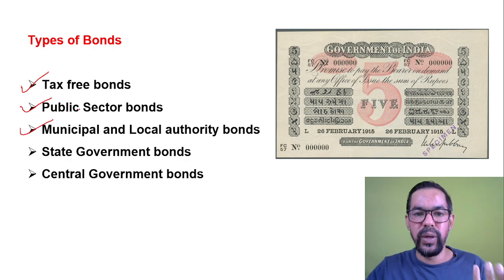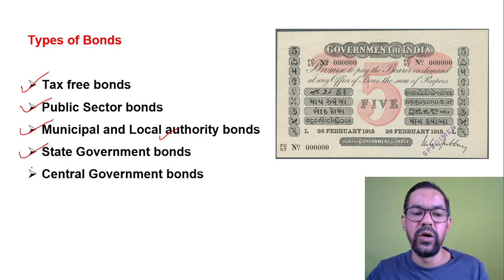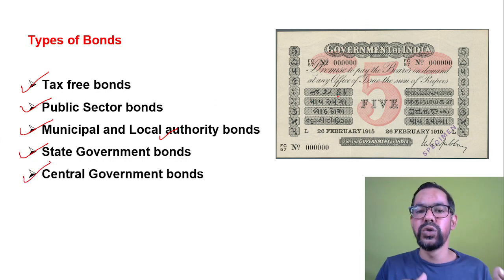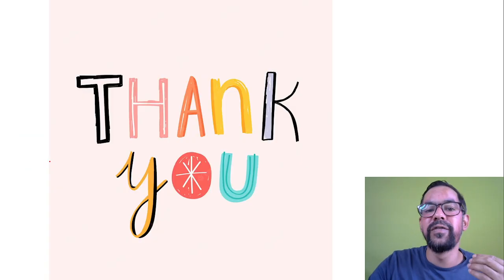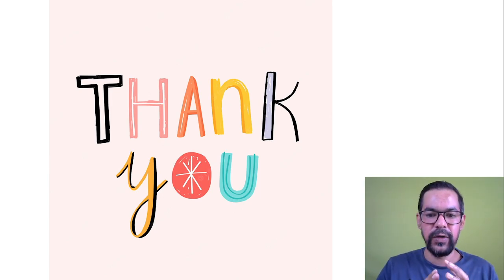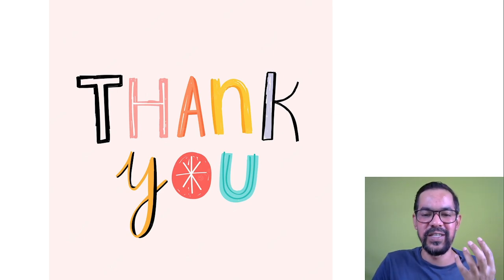Municipal bonds are issued by municipal or local authorities. State government bonds are issued by state governments. Central government bonds are issued by the central government, or we can say the government of India. So on the basis of issuers and features of a bond, we have different types of bonds.